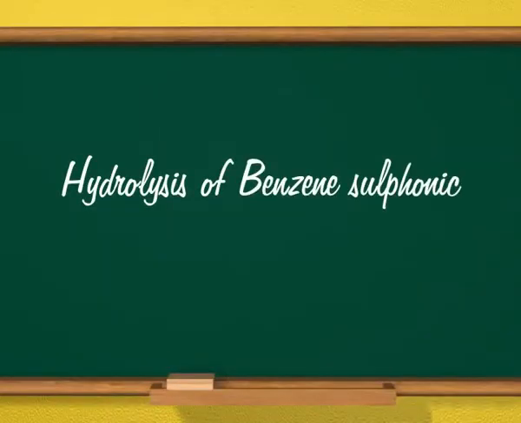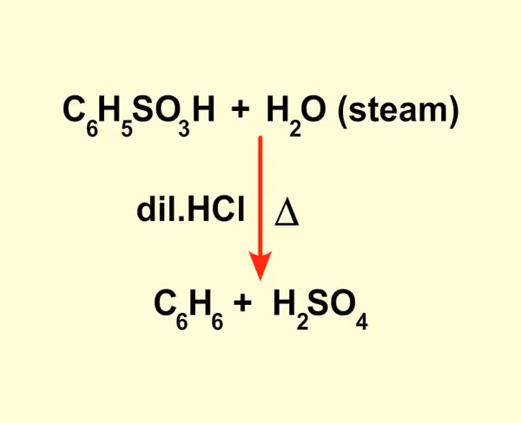We will next learn about preparation of benzene by hydrolysis of benzene sulphonic acid. As you see on the screen, benzene sulphonic acid on hydrolysis with steam in presence of dilute hydrochloric acid gives benzene along with sulfuric acid.